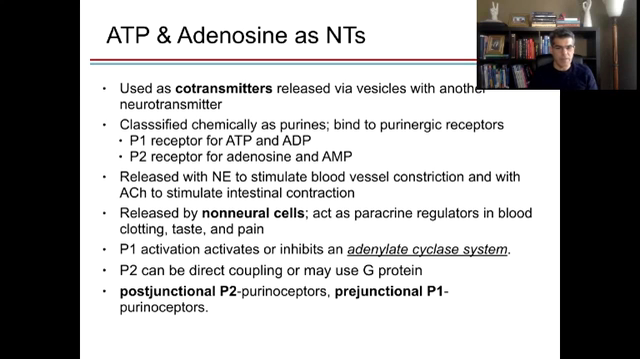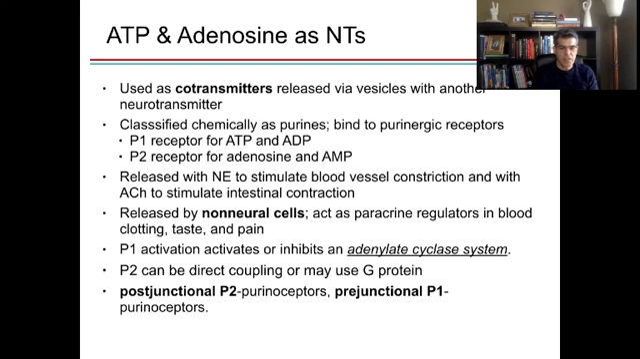ATP can be a neurotransmitter, but adenosine can also be a neurotransmitter. Adenosine is an adenine and sugar without phosphate. Usually ATP or adenosine are co-transmitters. In other words, they don't release alone. They release with other neurotransmitters like epinephrine, acetylcholine, and serotonin. So they go with another neurotransmitter.